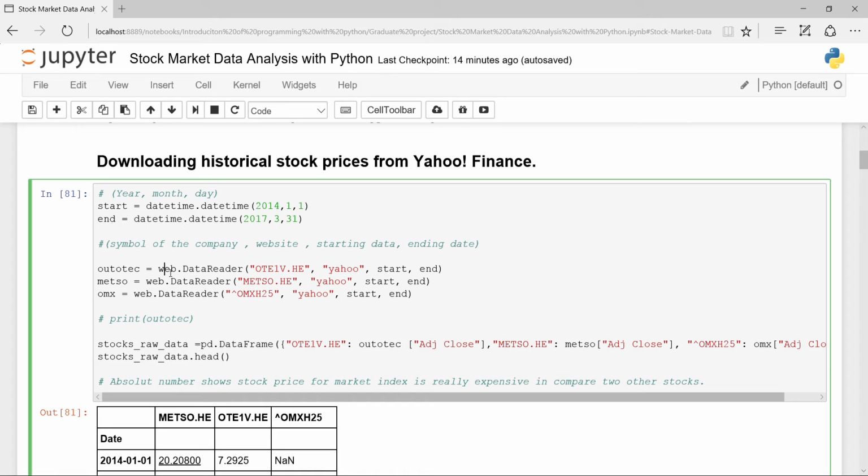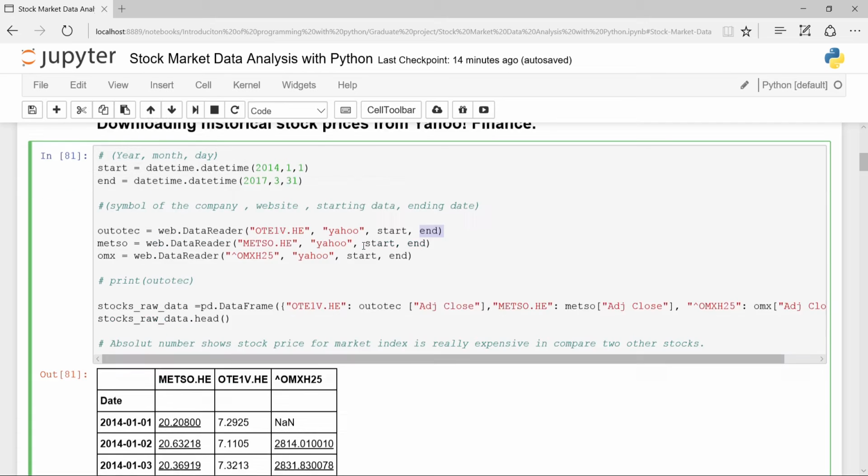I use data reader from pandas to get the historical data from Yahoo Finance, and here first I need the symbol of my company. I can get this from Yahoo Finance as well. And then I need the website that I'm going to get the data from, in this case Yahoo Finance, and then a starting point and ending point that I've determined here.